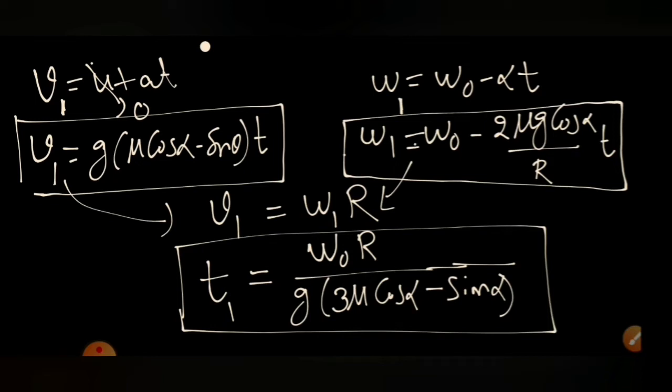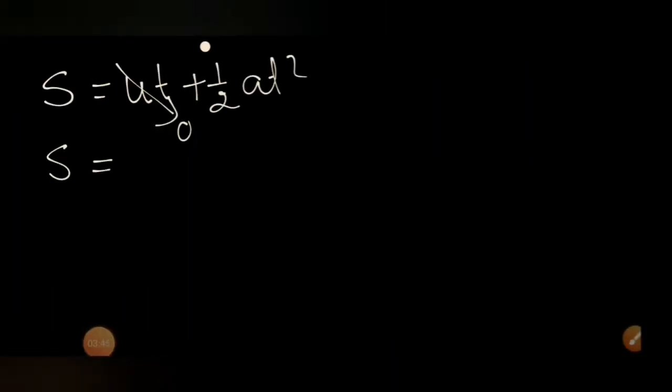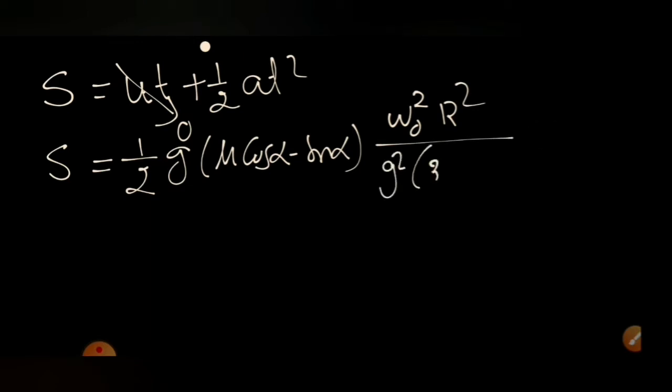At that time, the velocity of the bottommost point of contact must be 0. This is the time. Once we find the time, and since the acceleration of the block is known to us, for the center of mass we can put the formula S is equal to ut plus half at square. Initial velocity is 0. Half, acceleration I know, g into (mu cos alpha minus sin alpha), and time we have calculated right now, time square is omega naught square R square by g square into (3 mu cos alpha minus sin alpha) whole square.